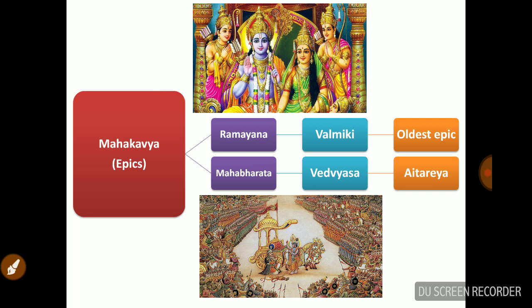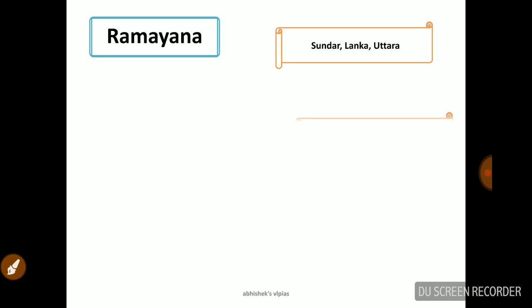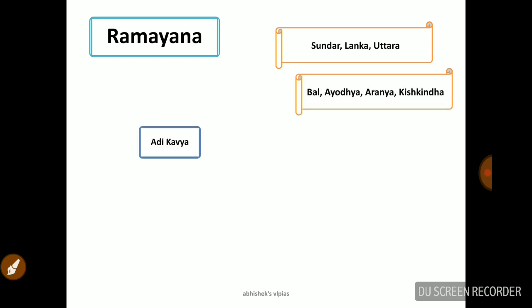Now we are discussing a little important point related to the Ramayana. Let's start talking about the Ramayana. We know that it is by Valmiki, an oldest epic, and it is also called Adi Kavya. There are 24,000 slokas in Ramayana, and these 24,000 slokas are divided into 7 kandas.